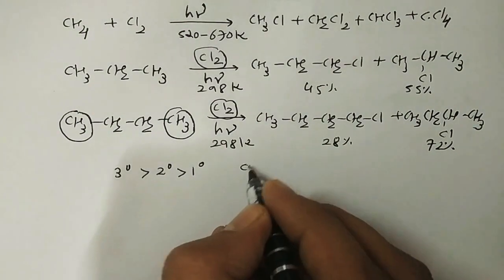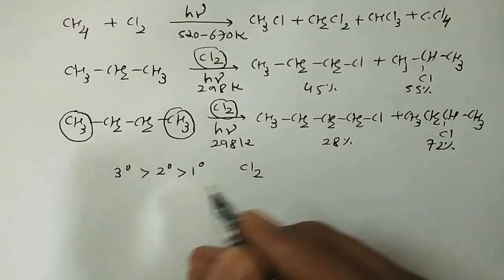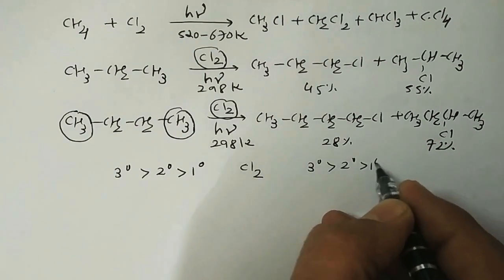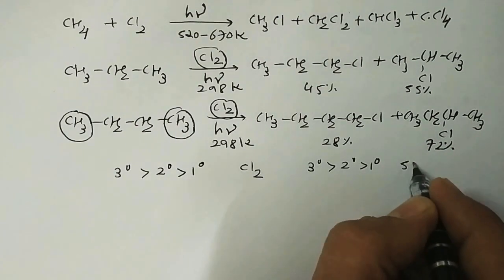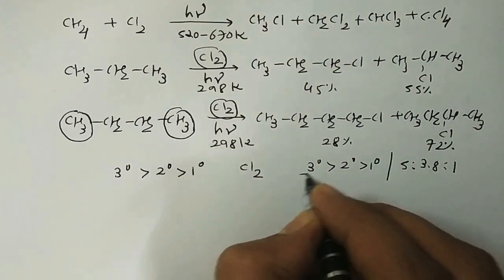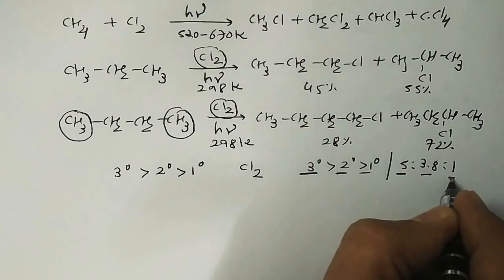For example, if we perform monochlorination with Cl2, the relative rate of substitution of tertiary, secondary and primary is 5 to 3.8 to 1. It means tertiary is 5 times, secondary 3.8 times and primary 1 time.